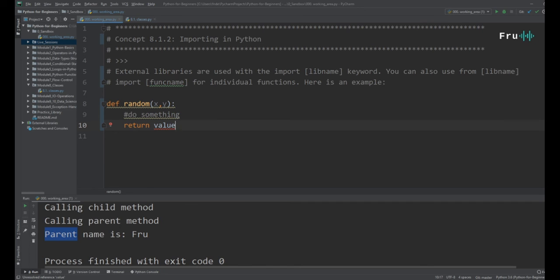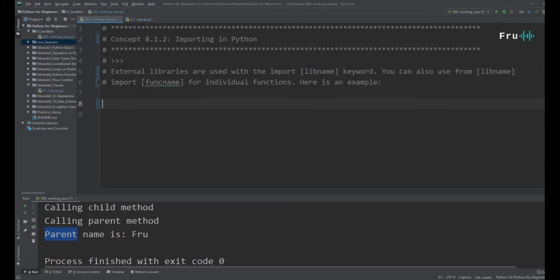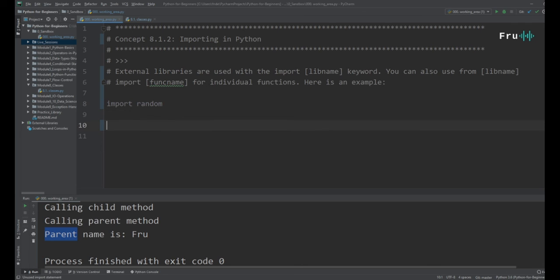It's challenging. But the beauty of it is you don't have to do it, because somebody somewhere, I would assume smarter than anyone, or at least smarter than me, has already done it. So instead of trying to reinvent the wheel, why not just take the wheel and use it? Python and many programming languages allow us to import external libraries, and that's where the idea of the import statement comes from. There is a library called random. If I import that library, it's as simple as saying import random.